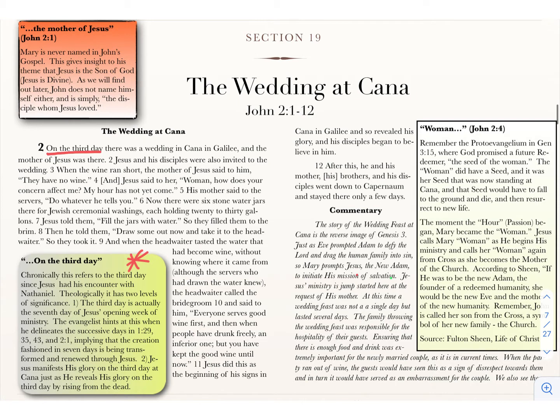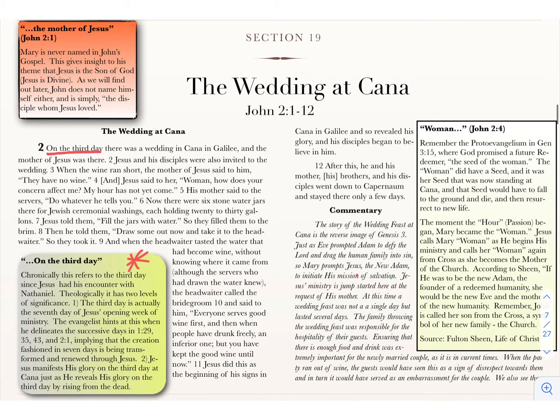Chronologically, it refers to the third day since Jesus met Nathanael. Remember the other day we talked about how Jesus meets Nathanael under the fig tree? That's the Gospel of John. So now John is saying three days since he met Nathanael, now this happens. All of these John Gospel passages are being connected.